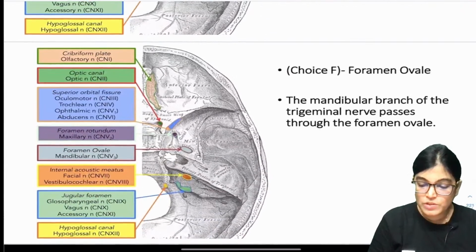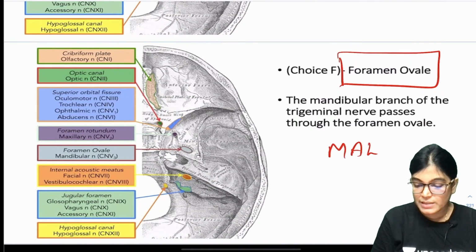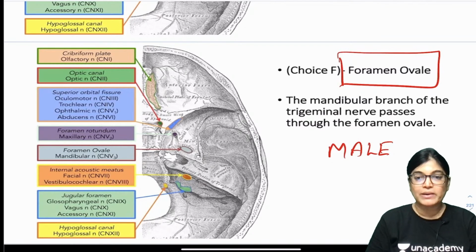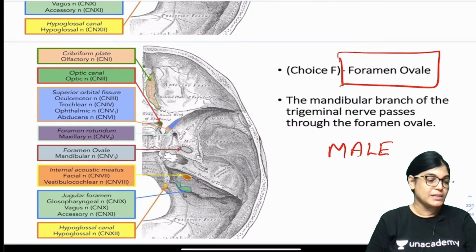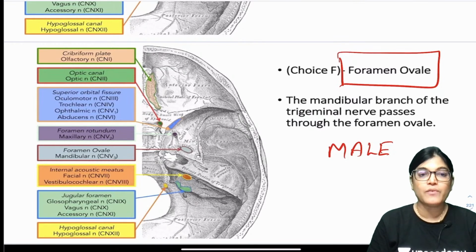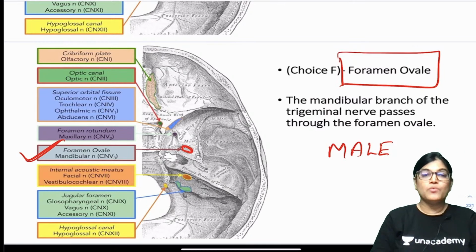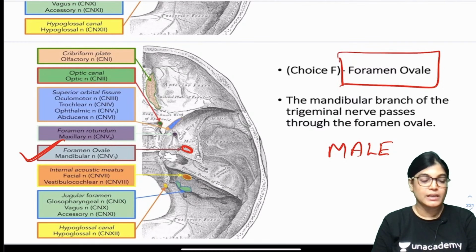Now one of the options was foramen ovale. My dear friends, through foramen ovale the structures traversing are the mandibular nerve, accessory middle meningeal artery, lesser petrosal nerve and emissary vein. None of these structures was compressed, and the sign or symptom was not consistent with compression of mandibular nerve. So this can't be the correct answer.